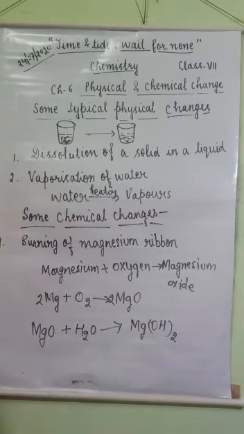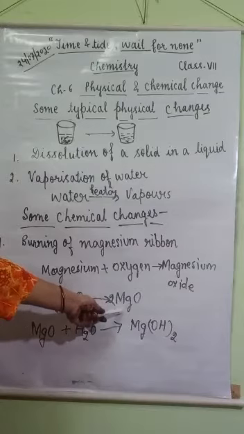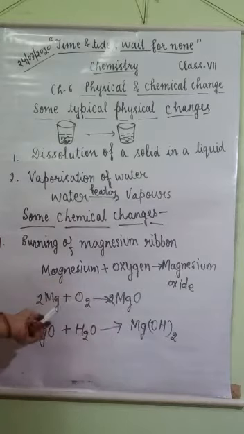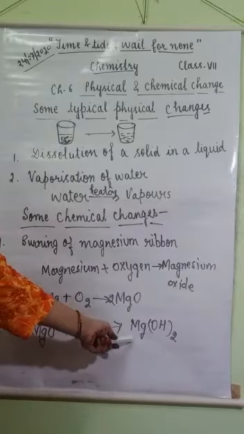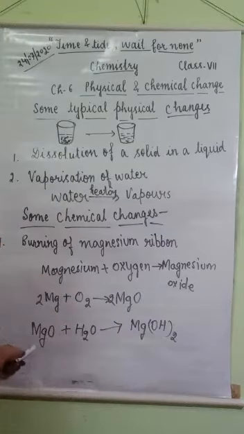So this is a chemical change, because new substances are formed and their properties are totally different from the previous substances. Properties of magnesium oxide are different from magnesium and oxygen, and properties of magnesium hydroxide are different from magnesium oxide and water. So a new substance is formed, so these are examples of chemical change.